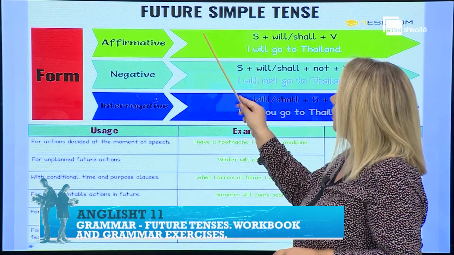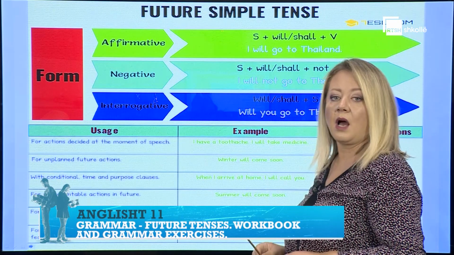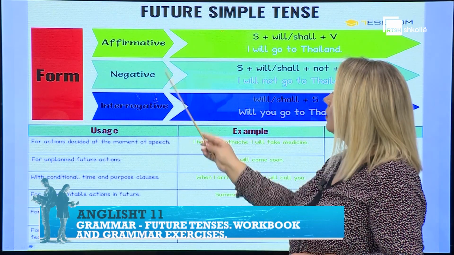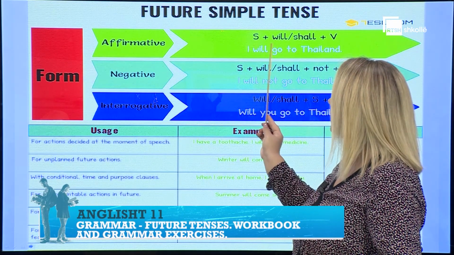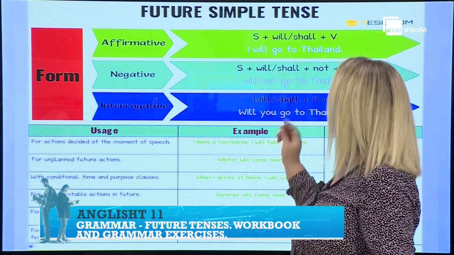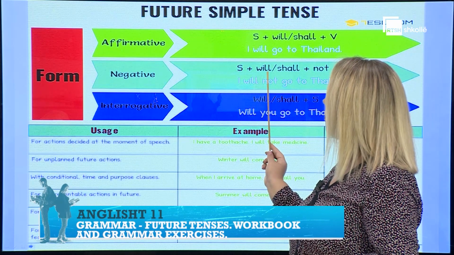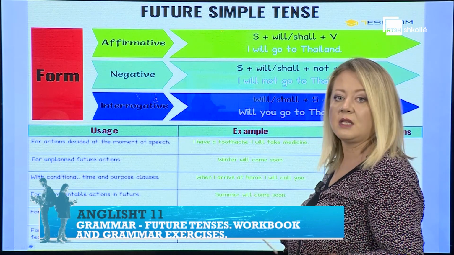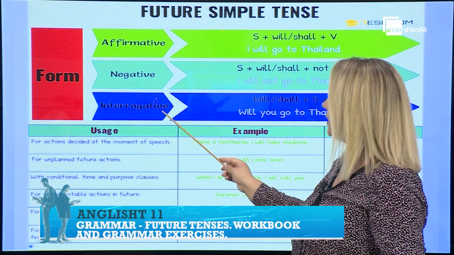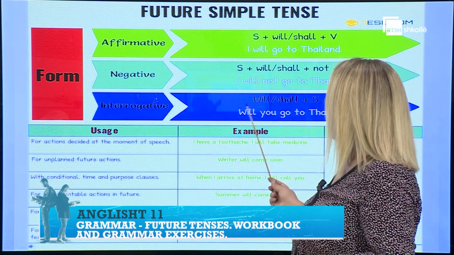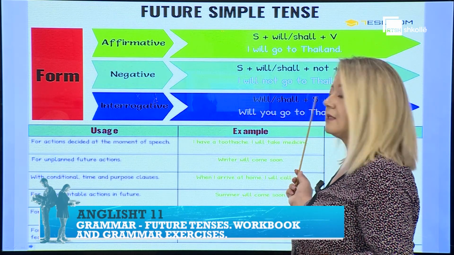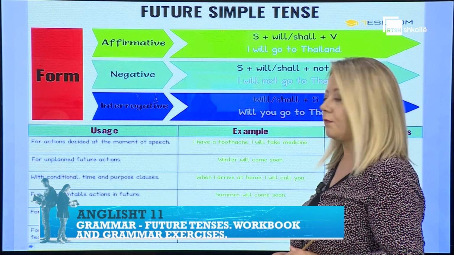Okay, future simple tense. How is it formed? In the affirmative we have the subject plus will or shall and the main verb. The negative: subject, will or shall plus not and then the verb. And in the interrogative form, will or shall plus the subject followed by the verb.